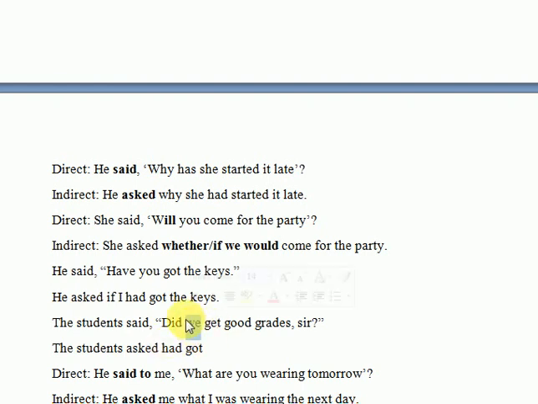And we, this is the first person, and first person would change according to the subject. What is the subject? Third person plural number. Therefore we would write they, because the subject would come first. The subject would come before the auxiliary. Therefore we would place they here. Had got, did get would change into had got good grades.